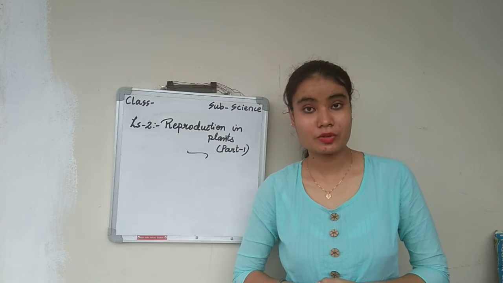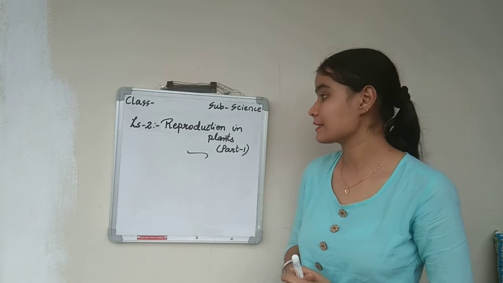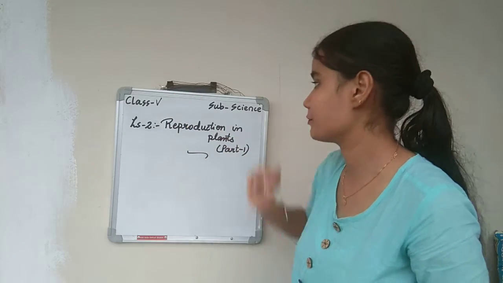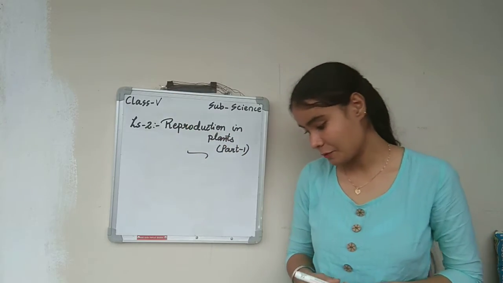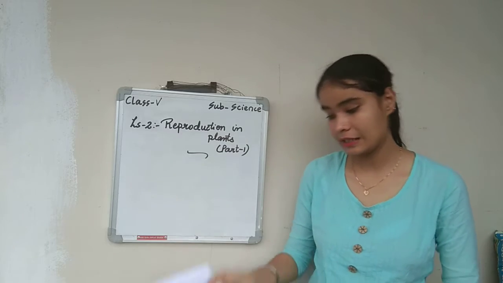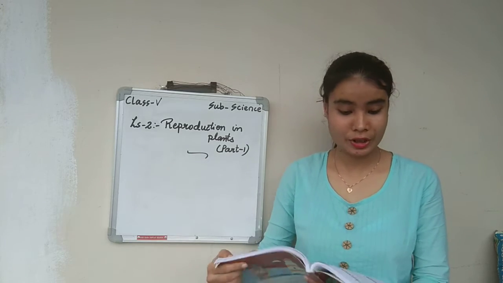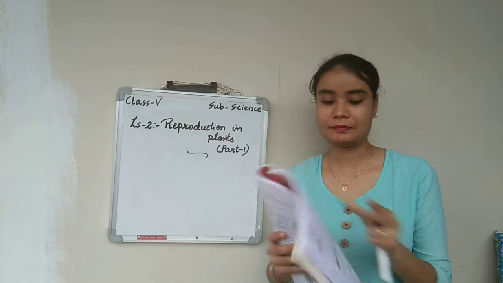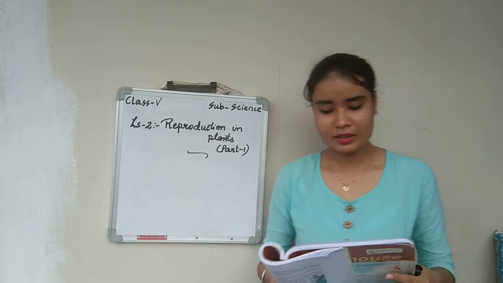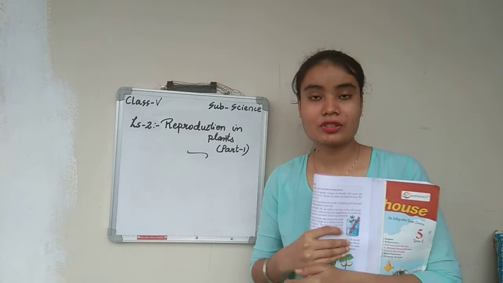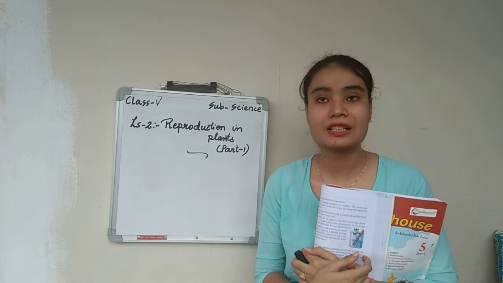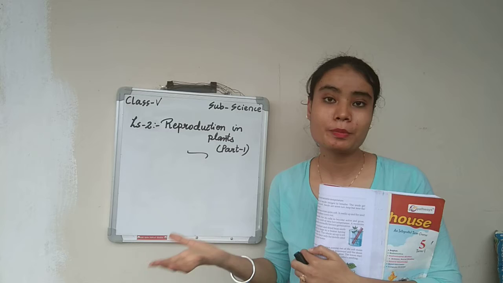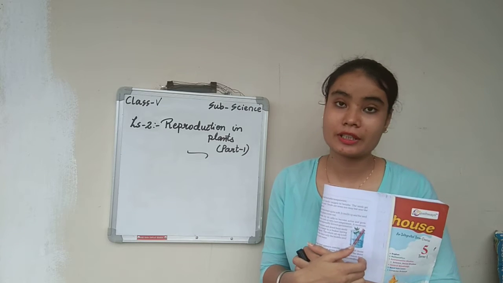So today we are going to start a new topic, a new lesson, lesson number 2, reproduction in plants, for class 5. Check out your reader, science, page number 122, lesson number 2, reproduction in plants. What is the lesson teaching us about? Reproduction in plants means how plants give birth to a new plant.